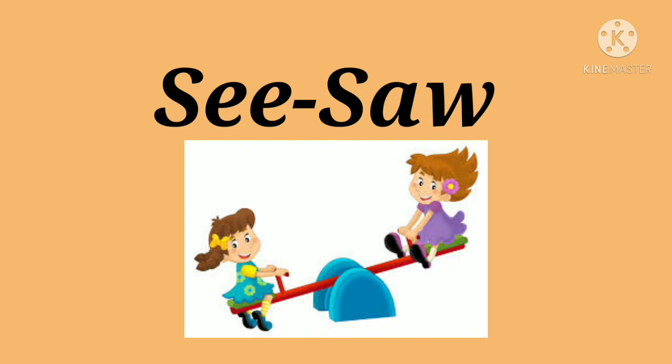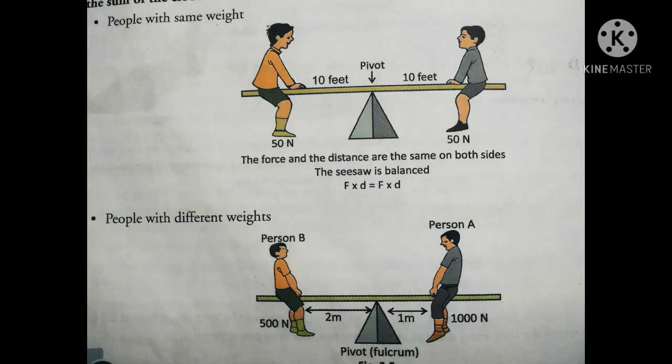Now the pivot is in the center. Can you see? There are two boys sitting, people of the same weight. One is 50 Newton, another is also 50 Newton, and they have 10 feet each from the pivot of that seesaw. So here it should be the same. The sum of the clockwise moments must be equal to the force and the distance of the other person. Now you can see below, the force and distance are the same on both sides, so the seesaw is balanced here.